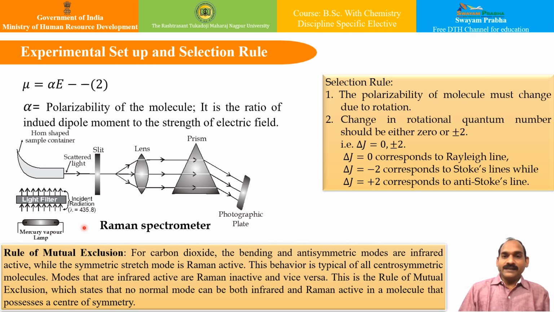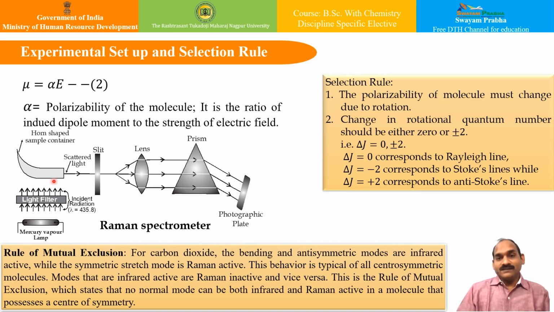The intensity has to be very high because the light has to be scattered, and whatever scattered light we get is of very low intensity. Therefore the intensity of the incident light should be very high, and the monochromatic light is allowed to be incident with this higher intensity on a sample which is kept in a special type of cell. This is a horn shaped sample container.